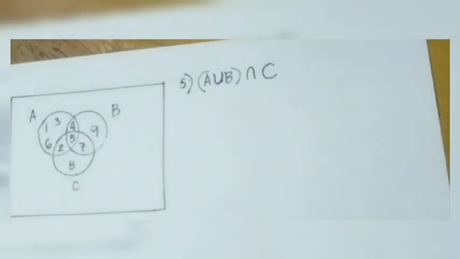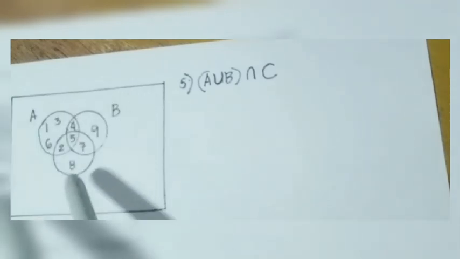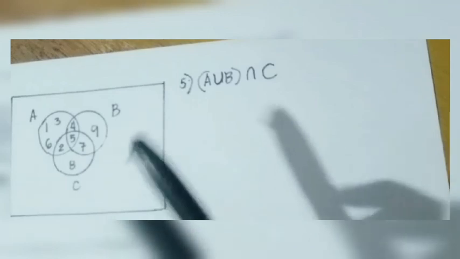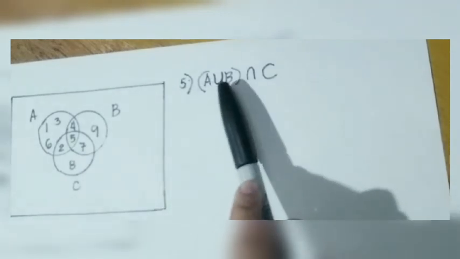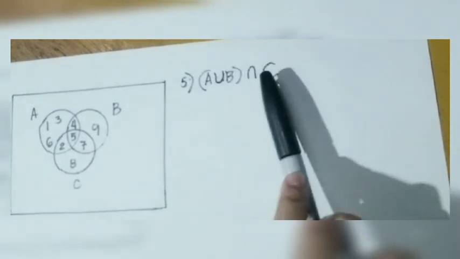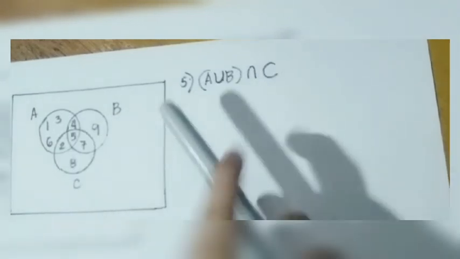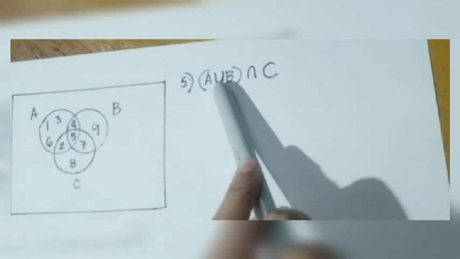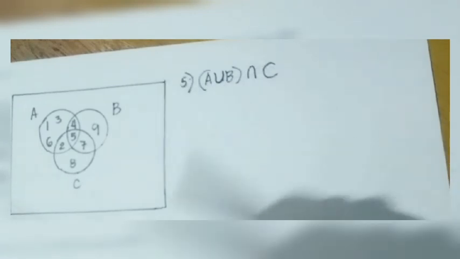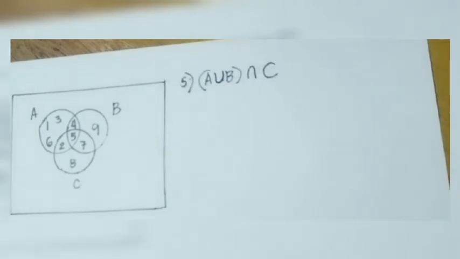Okay, so let's have the last number, number 5. Given the same Venn diagram, I have here set A, set B, and set C. Now we have here union of A and B, and then intersection of C, and this union. Meaning to say, since this one is inside the parentheses, we need to do this first. So let's have A union B.